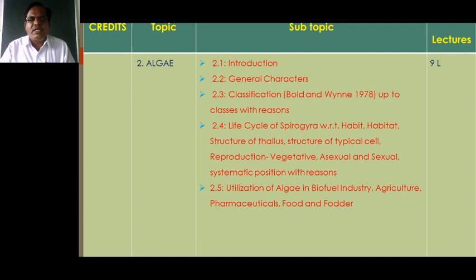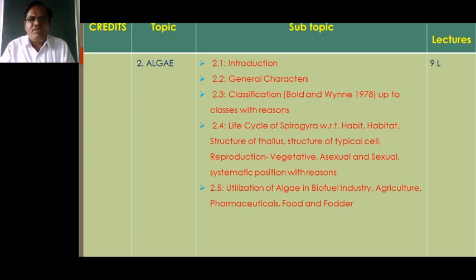Then the second topic is the algae. Algae is the group of plants which are aquatic in nature, means what? Those plants which are found in the water are known as algae. But not every plant found in the water is an alga. Algae are microscopic or macroscopic. They are found in fresh water as well as marine water.